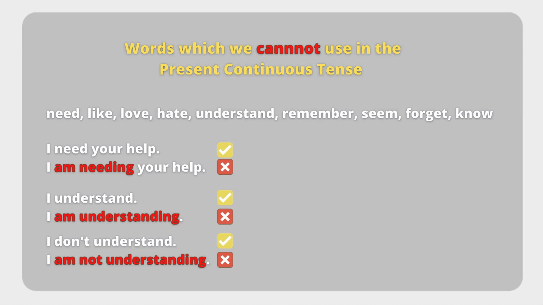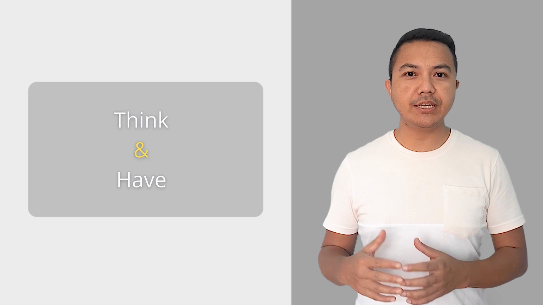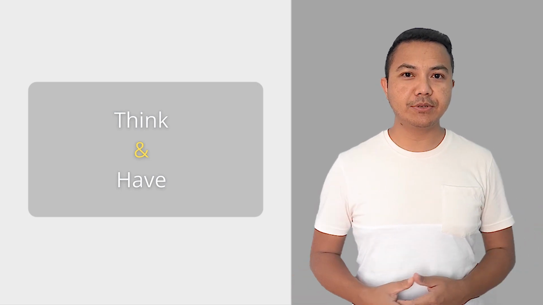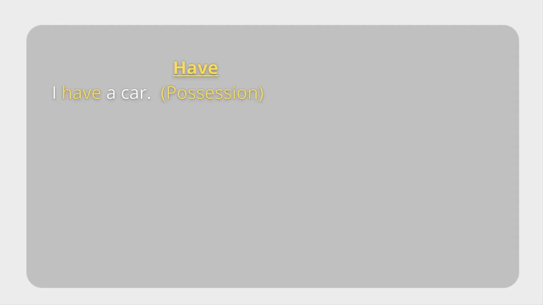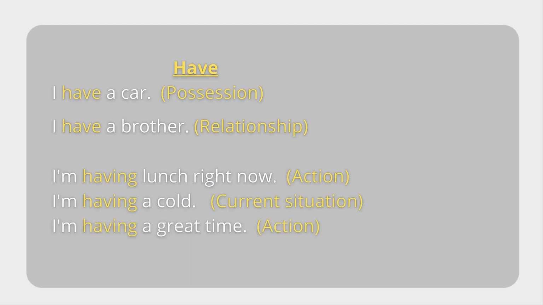Now let's look at two more verbs, think and have. Think and have have completely different meanings when they are used in the present simple tense and in the present continuous tense. For example, I have a car, I have a brother. These two sentences show possession and relationship. To show possession and relationship, we cannot use I am having. Have can be used in the present continuous tense only to show action or current situation. For example, I'm having lunch right now. I'm having a cold. I'm having a great time.